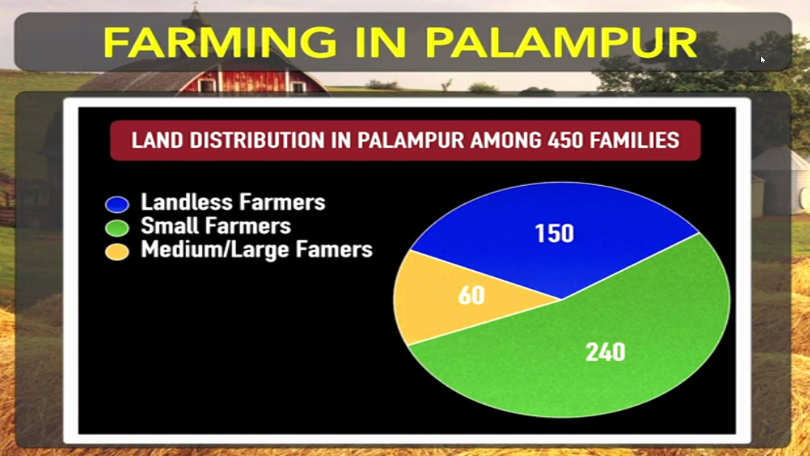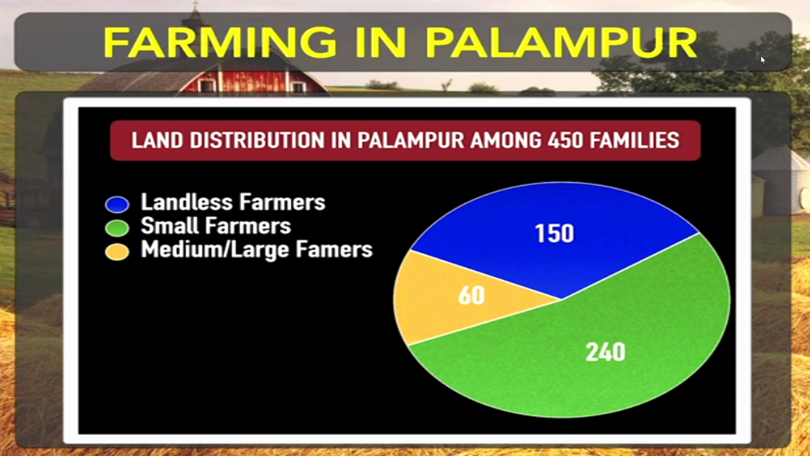Dear students, now we'll talk about the land distribution in village Palampur. As in the starting of this chapter, I gave an introduction of the 450 families who are living in village Palampur, and we discussed something about the land distribution among these families. So here, with the help of this image, you can understand the distribution of the land among 450 families.